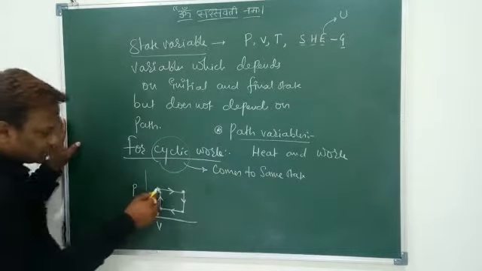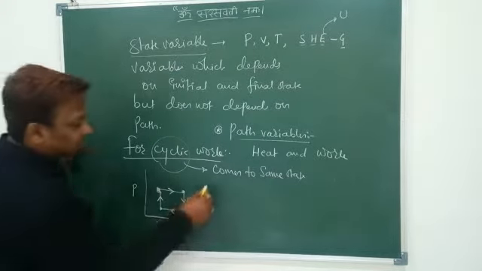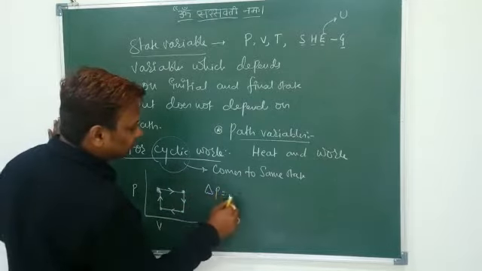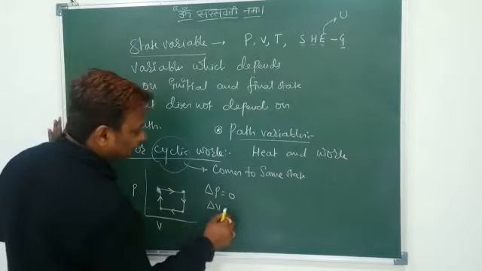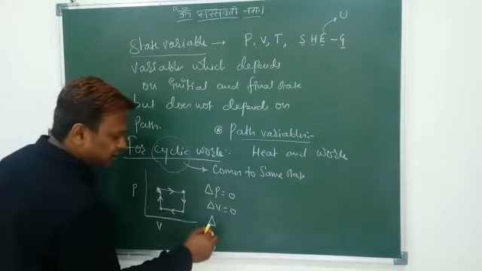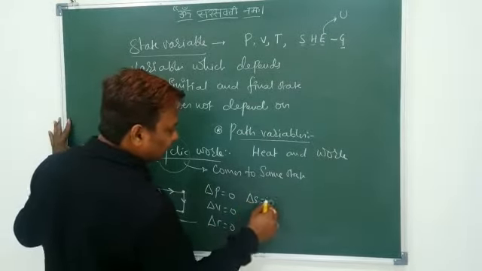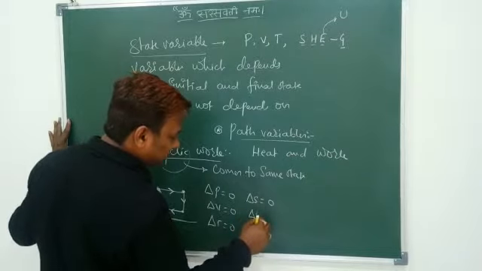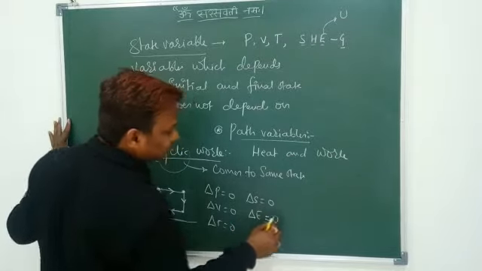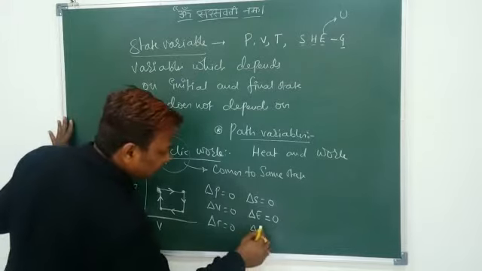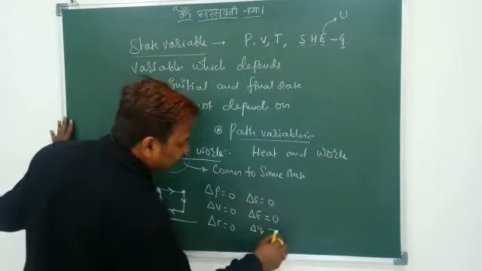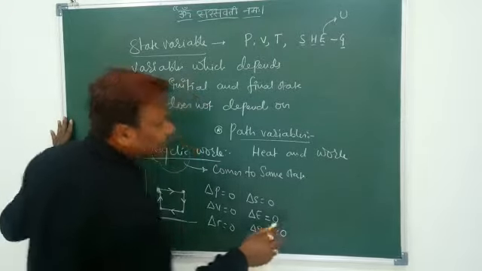In this case, what is the change of pressure? Change of pressure becomes 0. Change of volume becomes 0. Temperature change becomes 0. Entropy change becomes 0. Internal energy change becomes 0. But delta Q is not equal to 0.